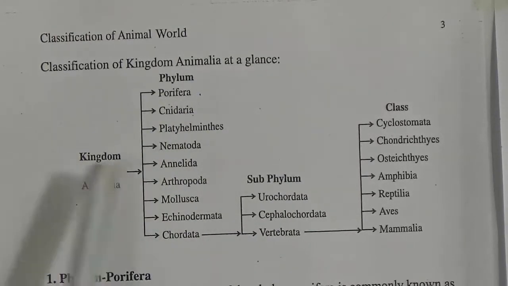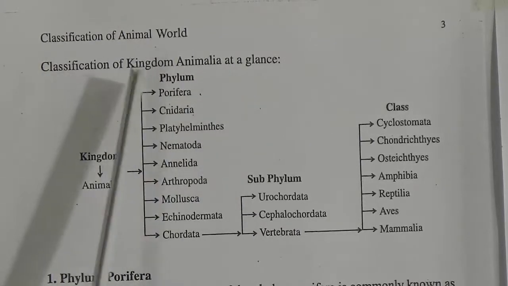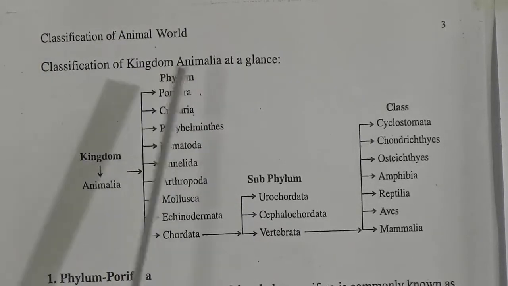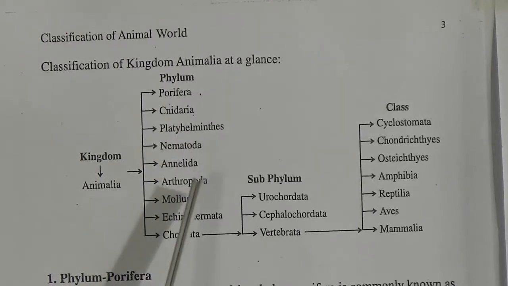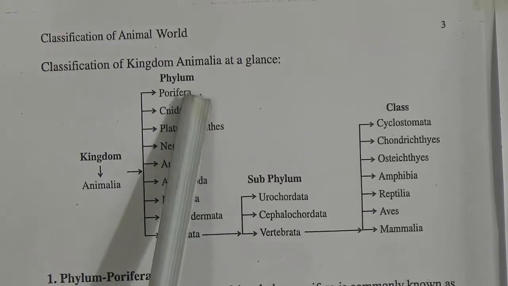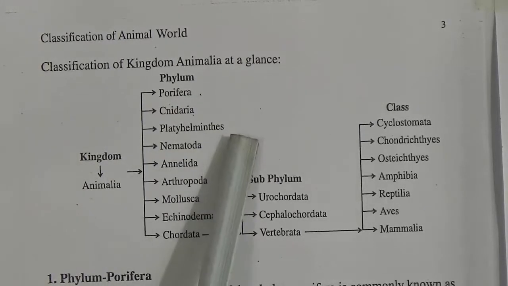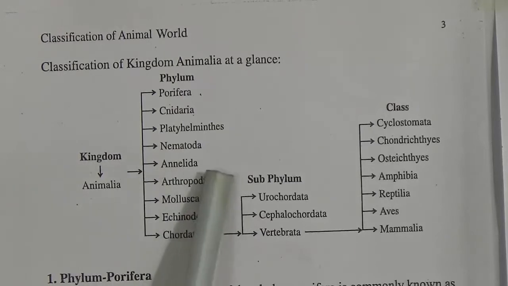Okay, see, kingdom Animalia has been divided into 9 phyla. See, here are given 9 phyla: 1, 2, 3, 4, 5, 6, 7, 8, 9. So kingdom Animalia has been divided into 9 phyla. The phyla are Porifera, Cnidaria, Platyhelminthes, Nematoda, Annelida, Arthropoda, Mollusca, Echinodermata, Chordata.